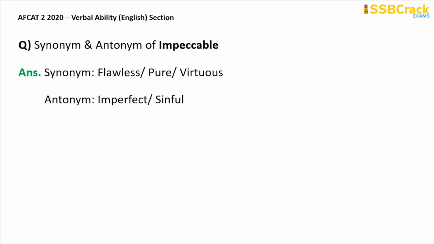The next question is synonym and antonym of impeccable. Again, it was not known whether the synonym came or the antonym. Some said it was the synonym, some said it was the antonym, so I took both of them. If something is impeccable, that means something is without a flaw. Something is perfect, something is flawless, something is pure and virtuous.